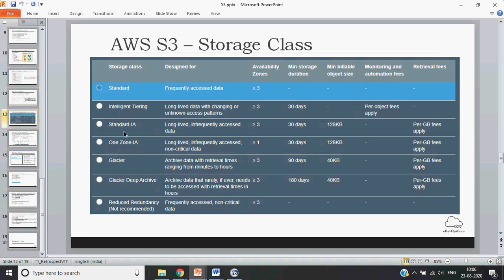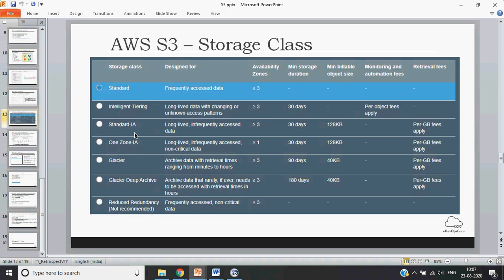Then you have standard IA, which is for long-lived infrequent access data. It doesn't actually work this way, but just to give you an example so that you can visualize: standard data is for faster access. You need that data very frequently, and you need it very fast. In that case, your data would be stored on SSDs. That is one way of seeing the standard storage type.